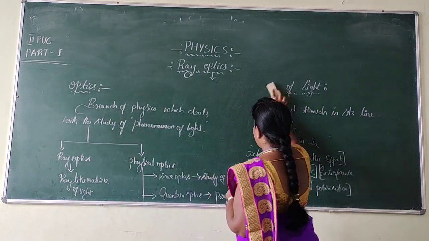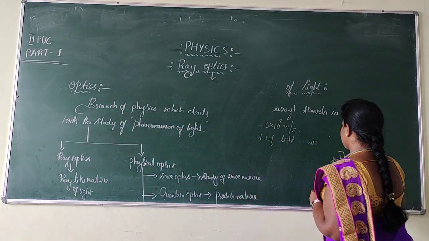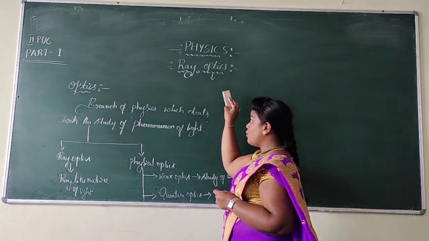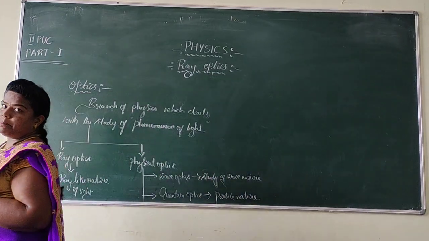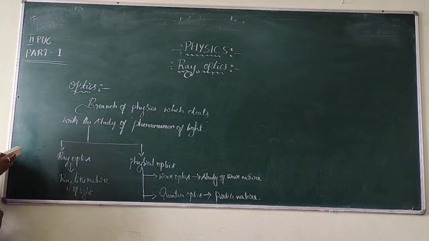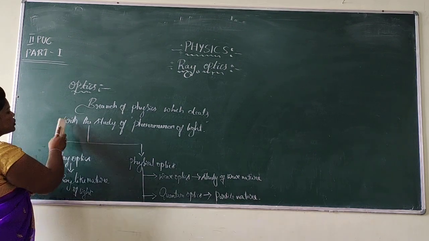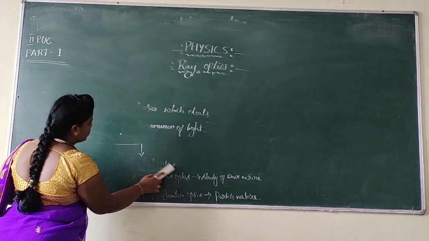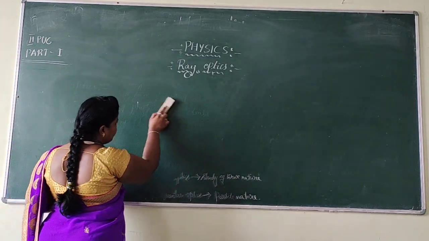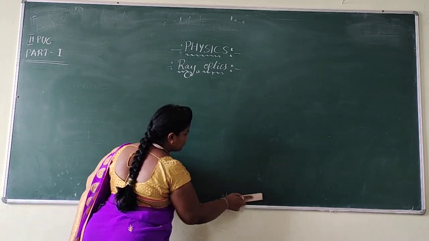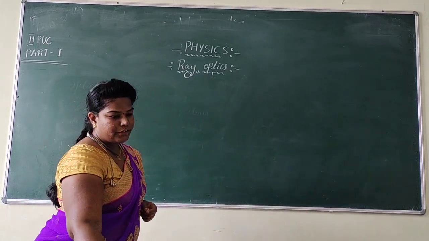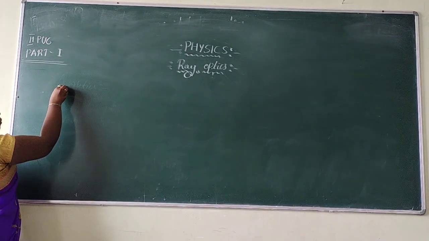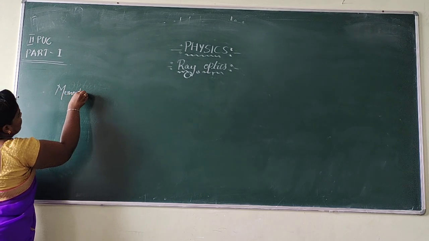But my dear students, in this class we are moving towards the discussion of the ray nature of light. That is, we are under the ray optics chapter. In this ray optics chapter, we should discuss reflection and refraction. But this year they removed some of the concepts that come under reflection, so we are moving towards the discussion of the refraction phenomena. Before going with the refraction phenomena, let us see what is monochromatic light.